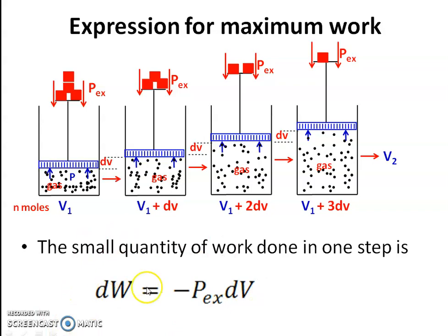So this is the work done during one step or a single step. Now when we find out the total work done during all these steps, that is n number of steps, then that will be the maximum work, and that is obtained by integrating this equation dW is equal to minus P external into dV between the limits. So the total amount of work done during the entire expansion from volume V1 to V2, that is the maximum work, is obtained by integrating this equation between the limits of initial and final state.